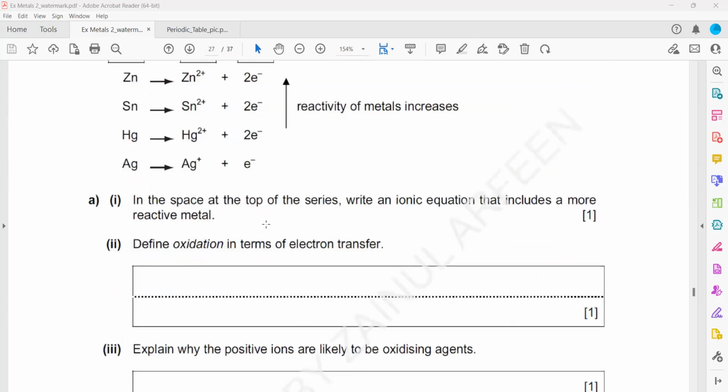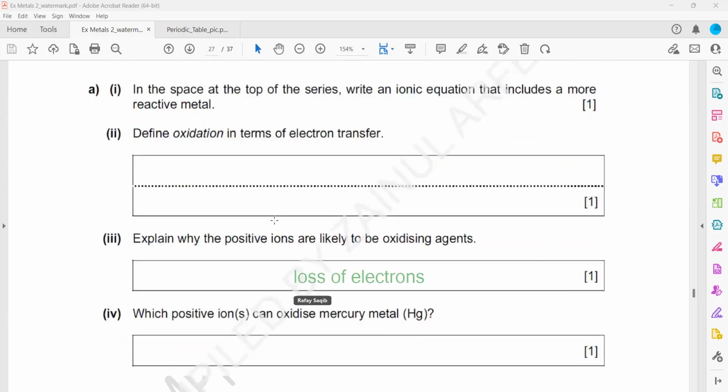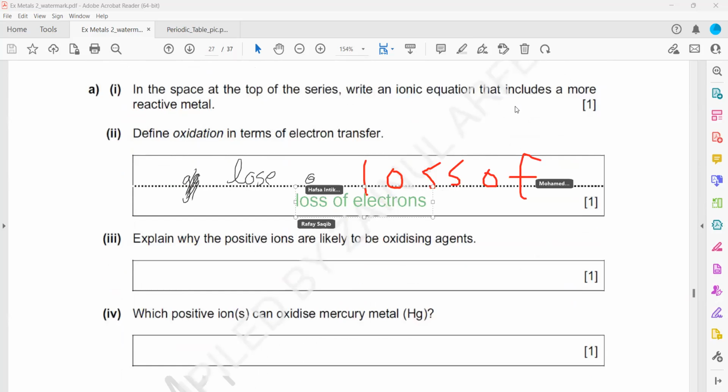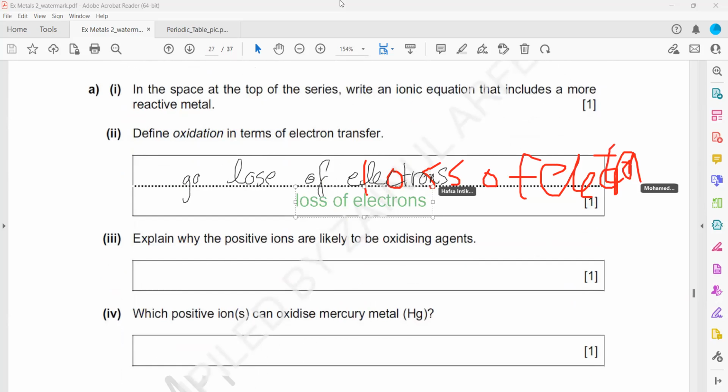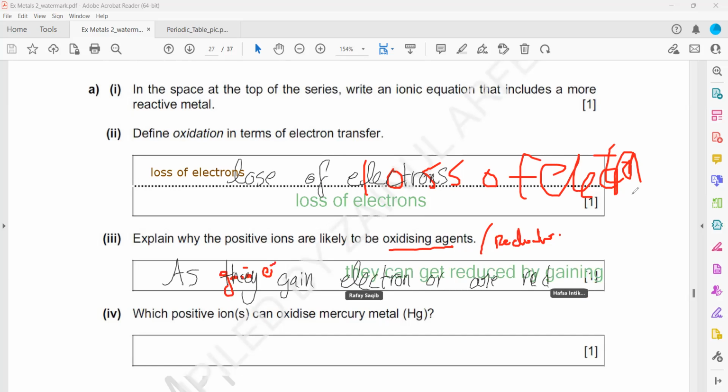The next one, define oxidation in terms of electrons. What is the definition of oxidation? Loss of electrons. Why are positive ions likely to be oxidizing agents? What is the definition of oxidizing agent? That is the same as reduction. What is the definition of a reduction? So why are positive ions likely to be oxidizing agents? Because they can gain electrons.